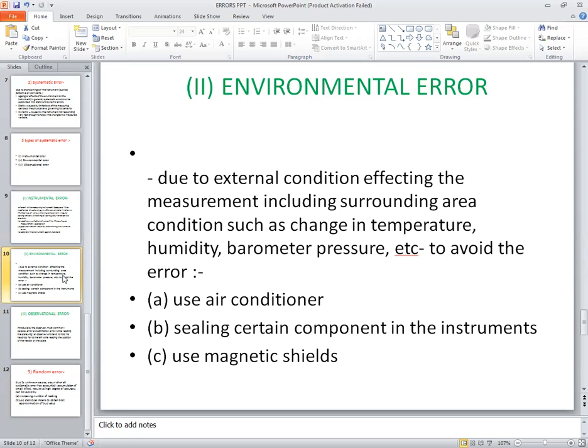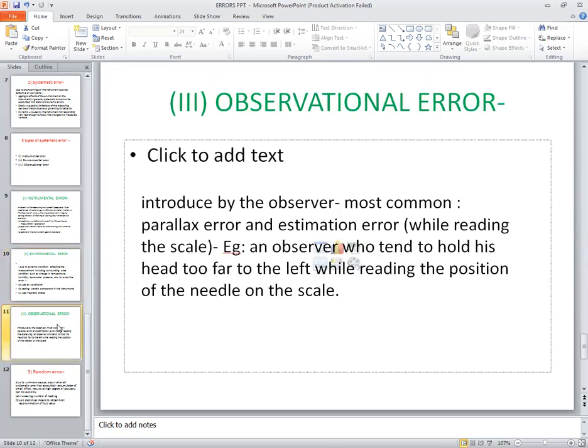Again, these errors can be avoided by using air conditioners, by using magnetic shields. That means any external magnetic field cannot affect the internal magnetic field of the instruments. So it protects the internal magnetic field and it will show the proper readings. Next one is sealing certain components in the instrument. We can seal the certain components that would be affected by the external conditions of the environment, so they will not be affected, and it will show a perfect reading. So these are nothing but your environmental errors.